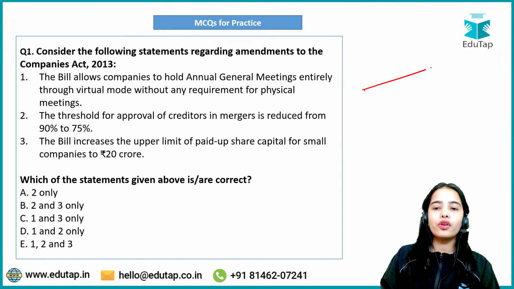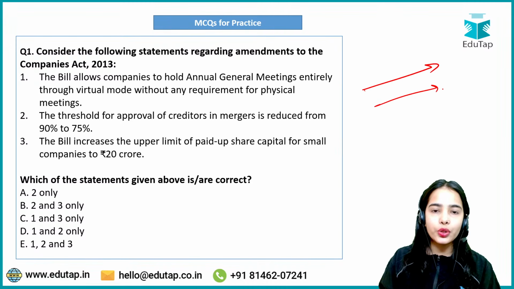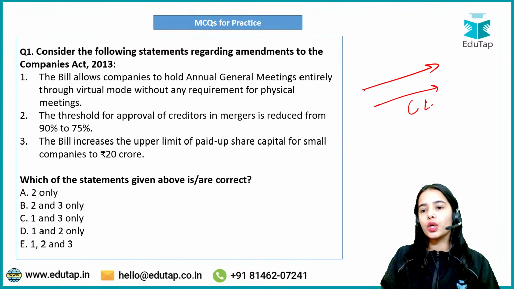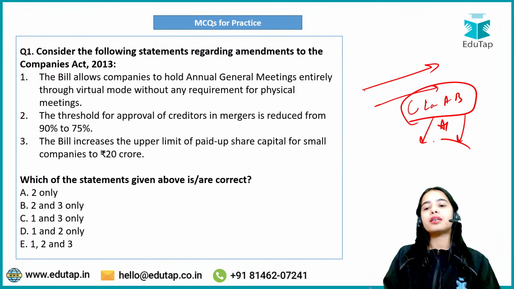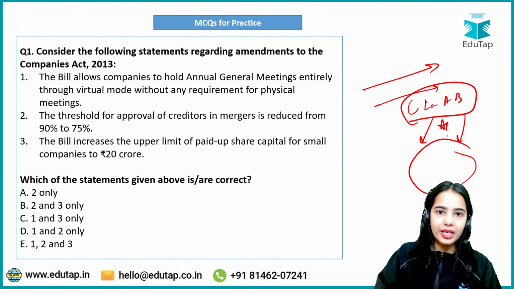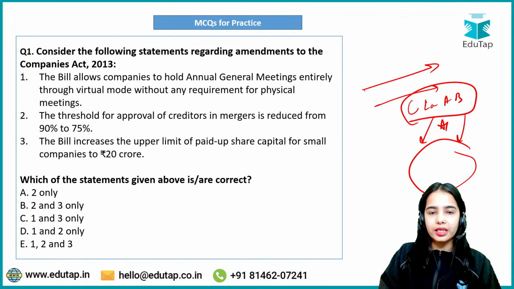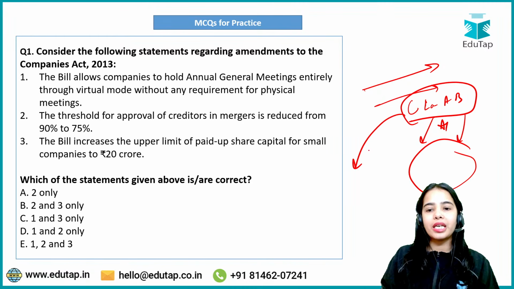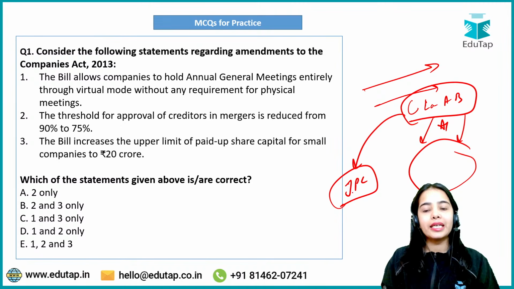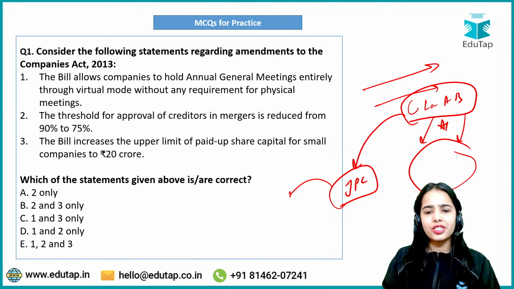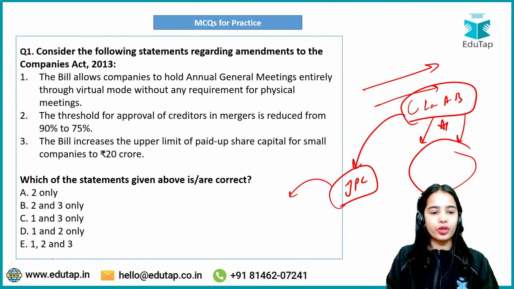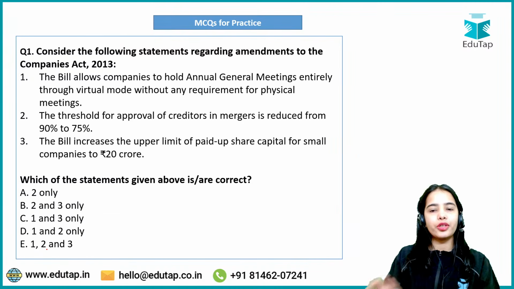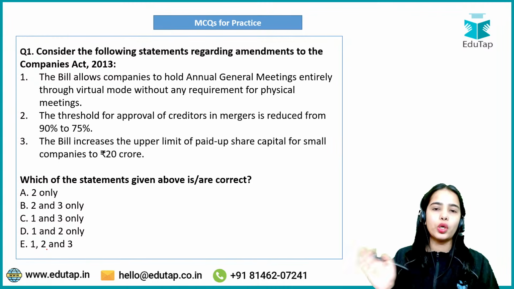There is a lot of discussion going on in the newspapers regarding the Corporate Laws Amendment Bill. So now I hope you know that there are certain major changes that have been brought by the government, and the opposition is doing its part. It is objecting to certain criteria. That's why this bill has been sent to the JPC, and that is a big thing. The JPC will soon be releasing its detailed analysis, so that will be important. But today I have explained to you the Corporate Laws Amendment Bill.